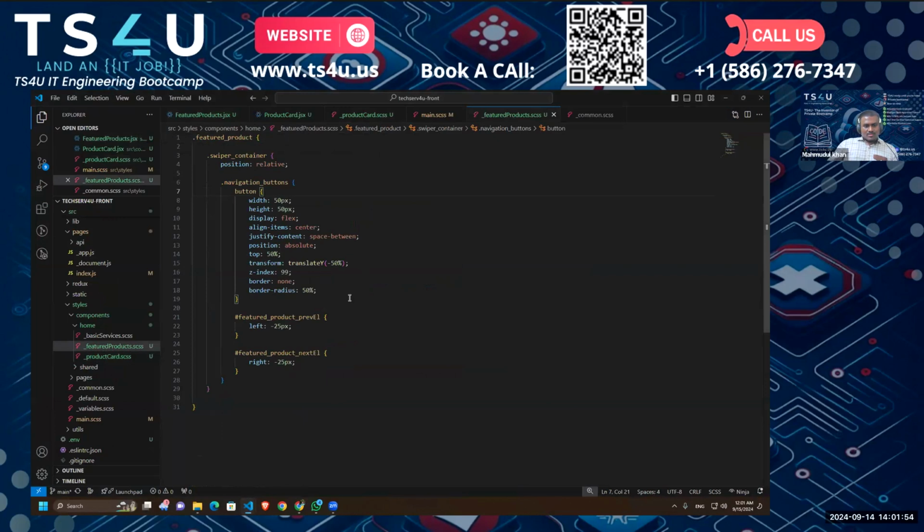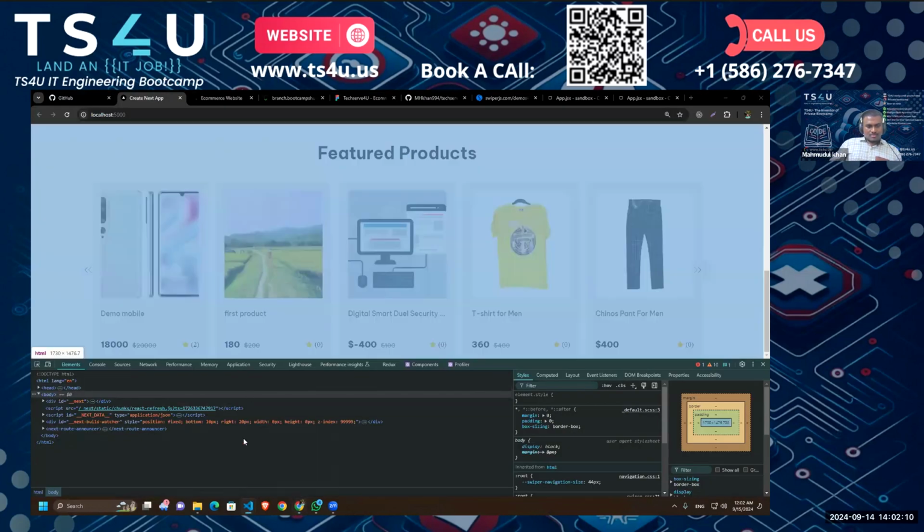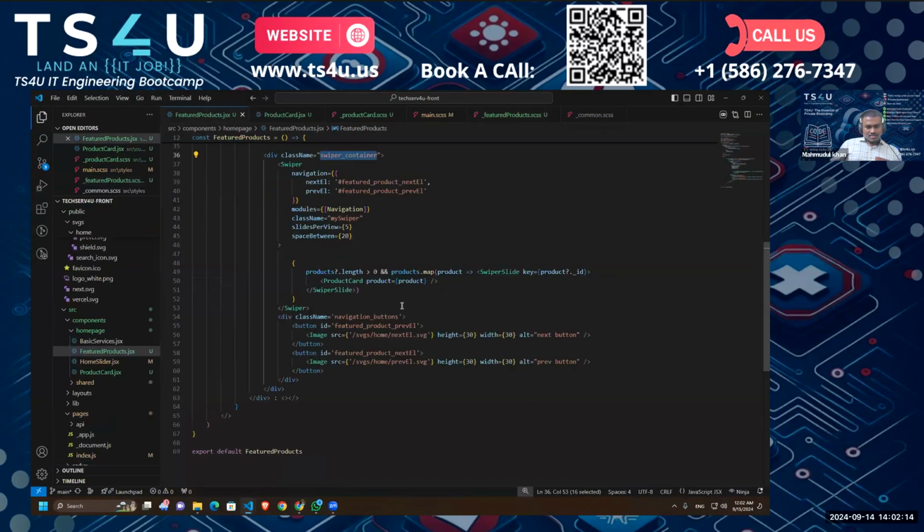Okay, so I was actually setting up left 0 here. So that's why this left 0 was overwriting this left 25 and right -25. So I just have to remove the left 0 from here, and it is working fine. So we have some other issues. Let's go to featured product and see this.